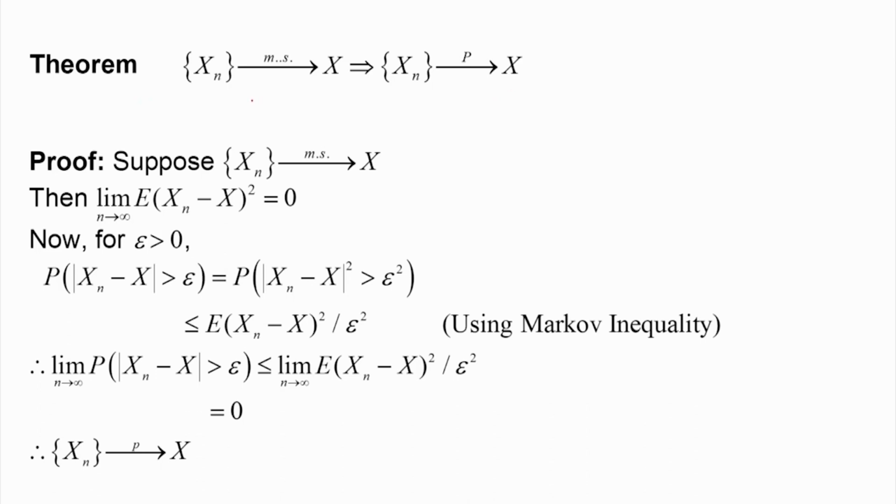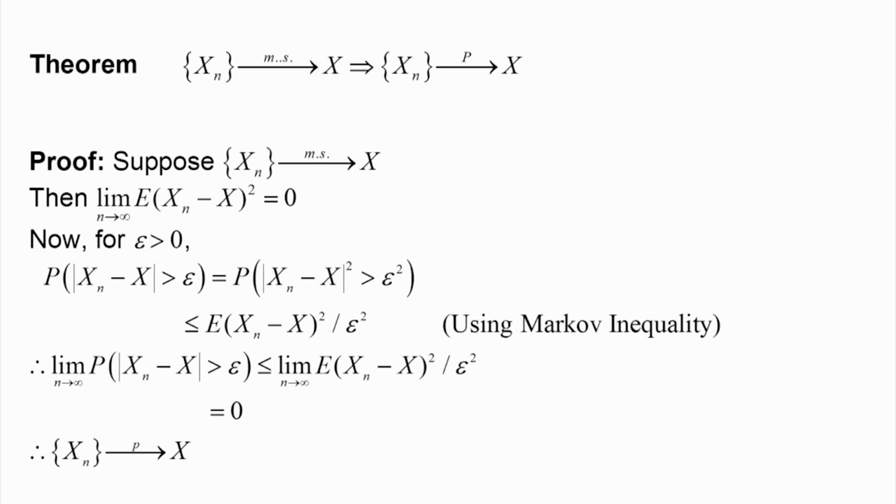This is the theorem. If x n converges to x in the mean square sense, then x n converges to x in probability. Suppose we can show that x n is convergent in mean square sense, then x n will be convergent in probability sense also. So, the proof is simple.